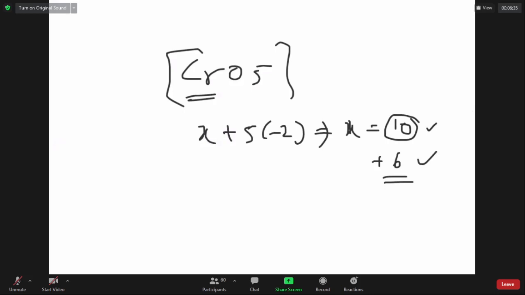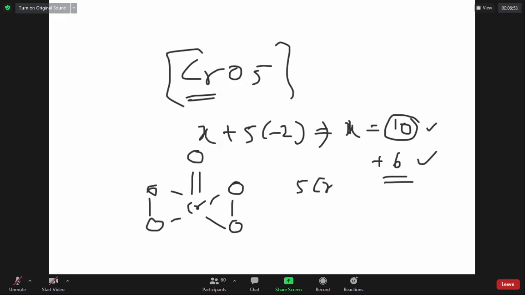Therefore, it has 4 oxygens involved in peroxy bonds. They are linked to chromium like this. One oxygen is linked by a double bond. So in CrO5, which has a butterfly-like structure, there are actually 5 Cr-O bonds. Can we see it really?